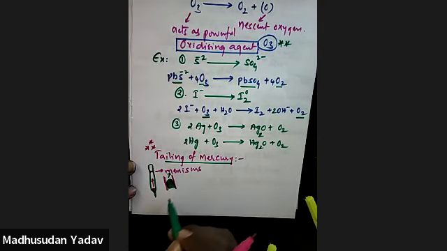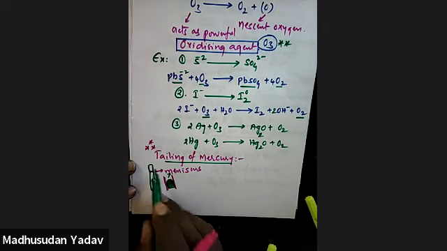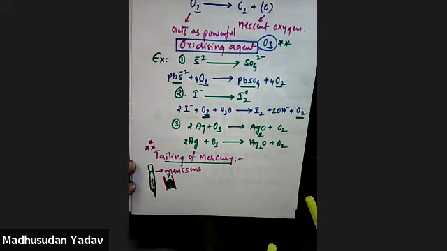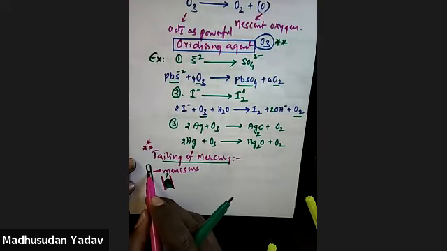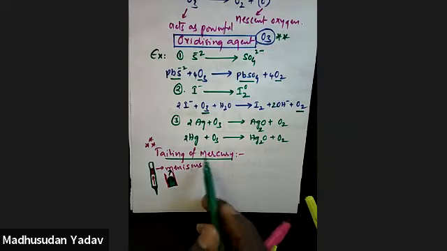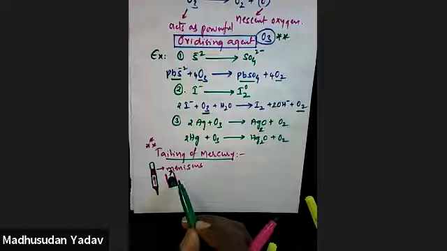Meniscus means this shape, and it will simply rise up when temperature increases, and come down when temperature decreases. Is that clear? Are you following, guys? Are you listening, girls? Yes, sir. Have you understood what is meniscus? Yes, sir.